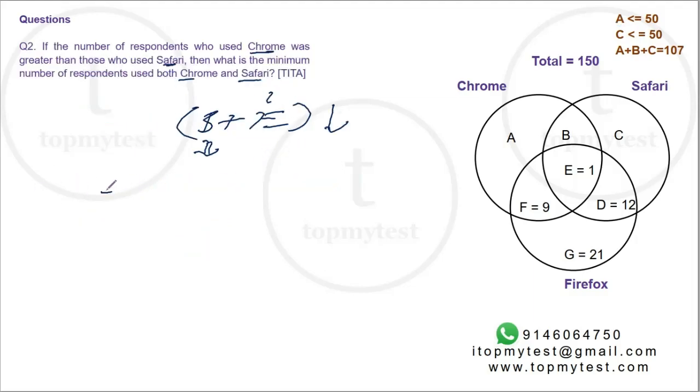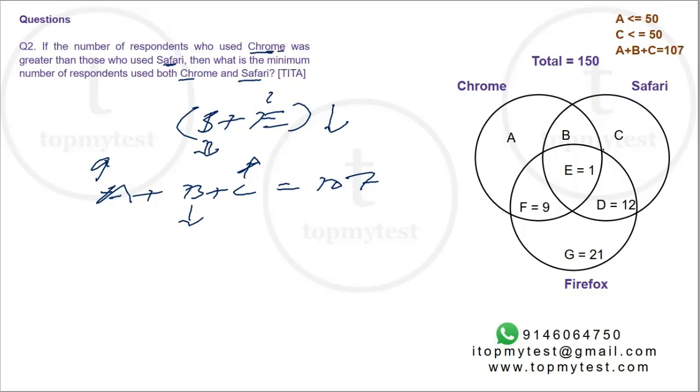Now, I know A plus B plus C is 107. So to minimize B, I need to maximize A and C. Ideally, it should have been 50 and 50, but there is an additional criteria here: Chrome was greater than Safari.